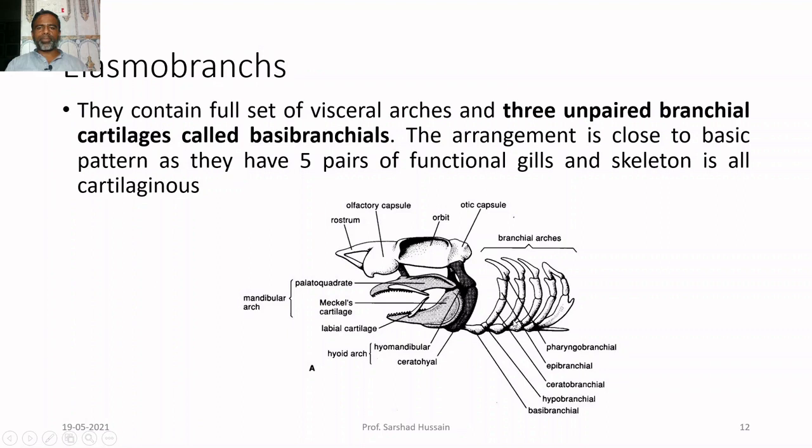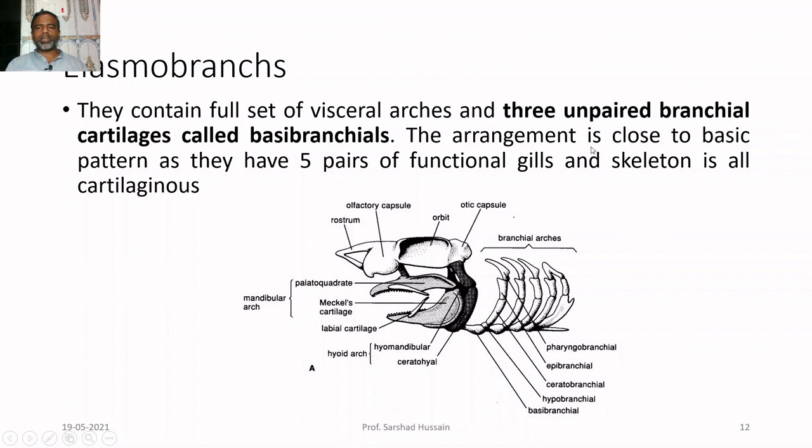And along with this full set of visceral arches, they also have the 3 unpaired branchial cartilages called basibranchials. In them the basibranchials are present in a well demarcated fashion, so they are specified separately.